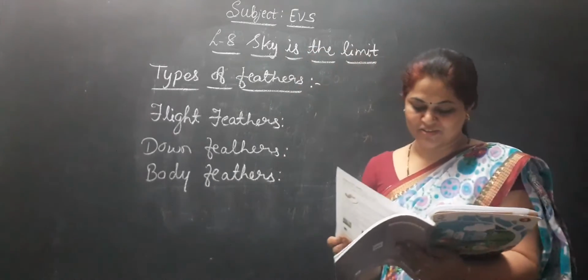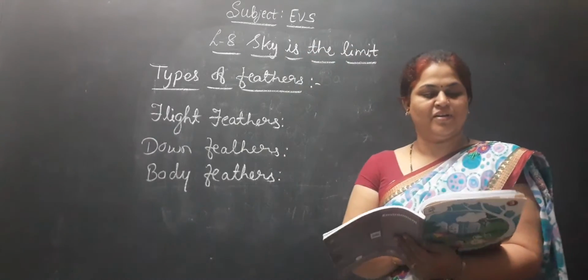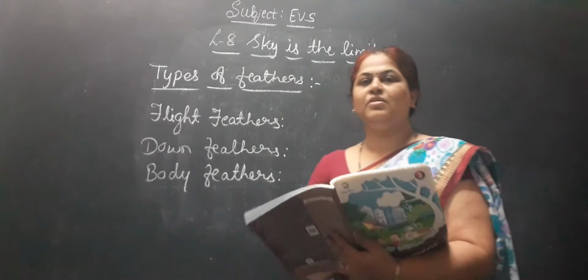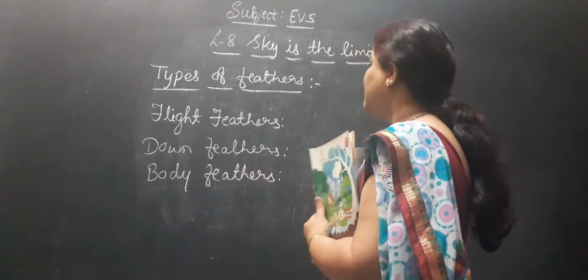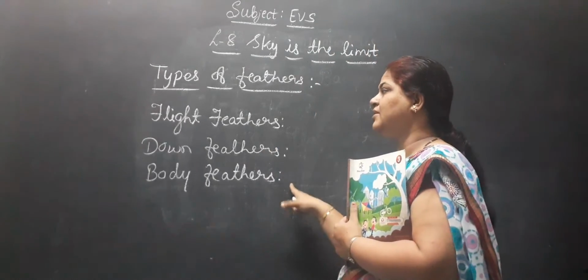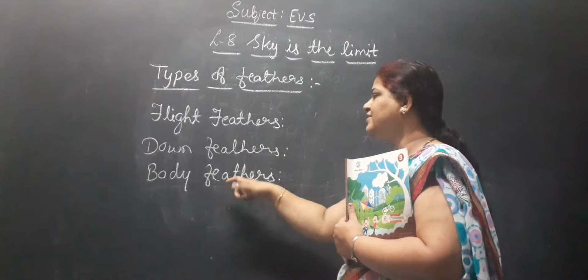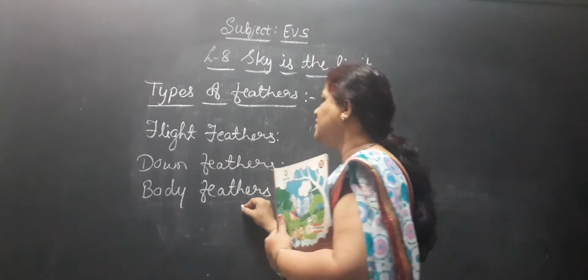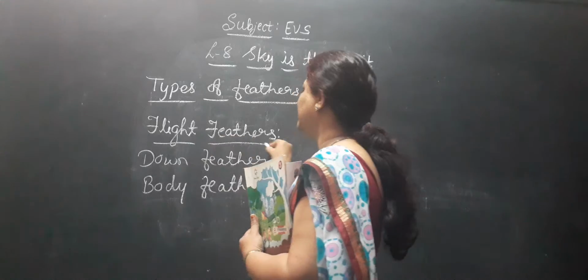In the last class we have studied about the bird. So for the bird, how many types of feathers are there? There are three types of feathers. That is flight feathers, down feathers, then body feathers. So let us see what flight feathers are.